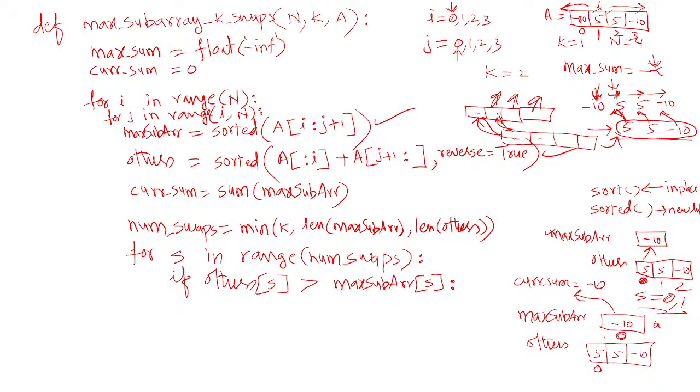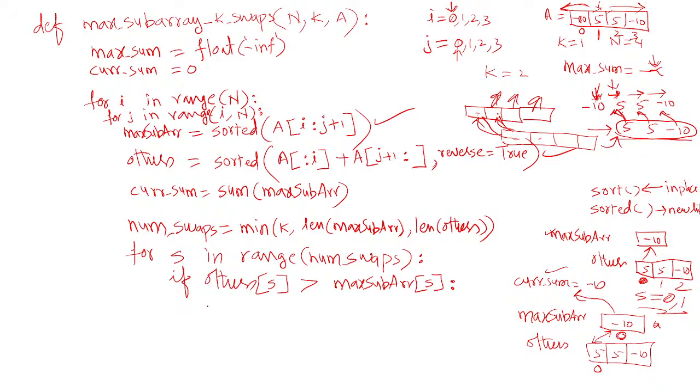If you interchange these two values, the current sum value will change. The element coming into the max subarray should be added, and the element going out of the max subarray should be subtracted, so that the current sum value is updated.